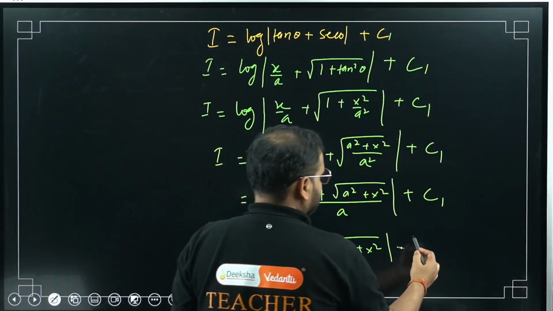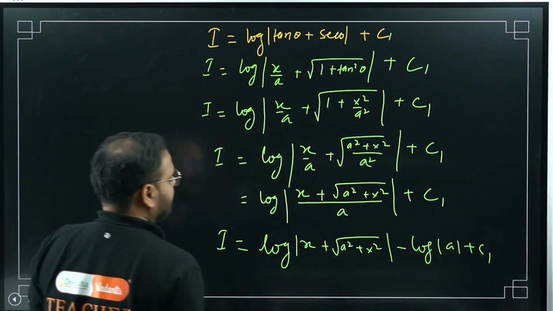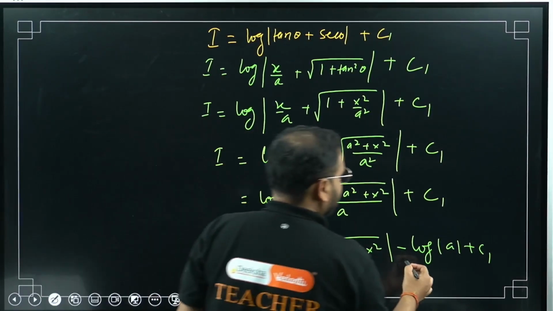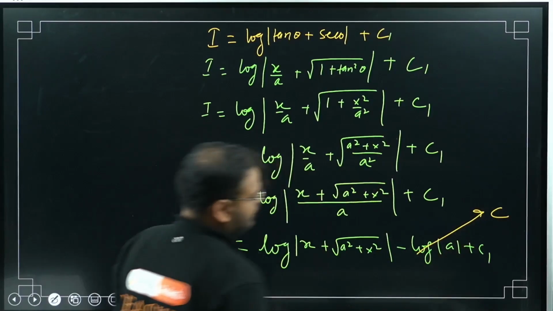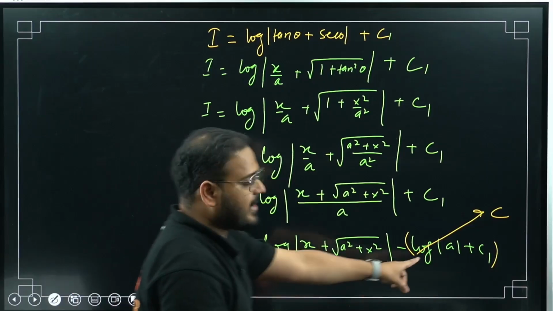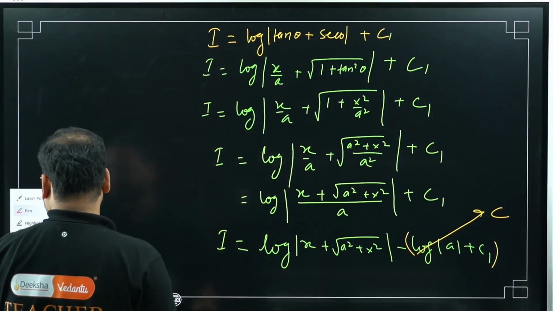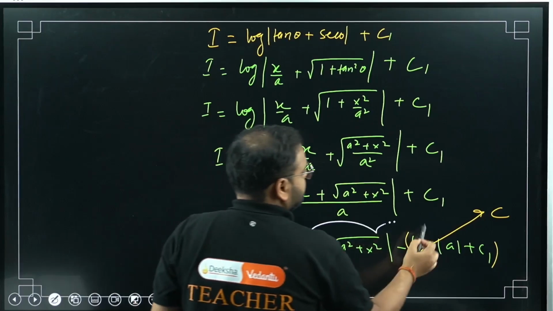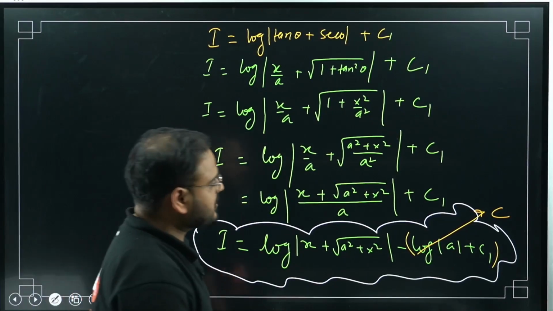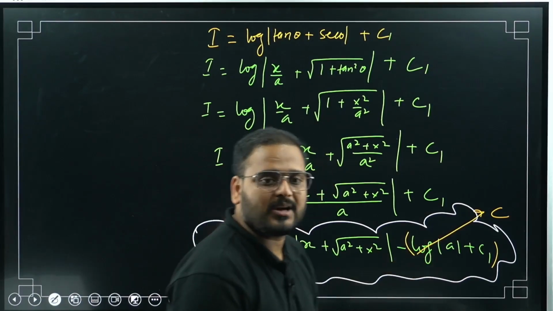This becomes another constant, so I can write all of it as a constant c, because log a is a constant number, right? So it will be a constant only. This is my answer: log of x plus root of a square plus x square plus c.